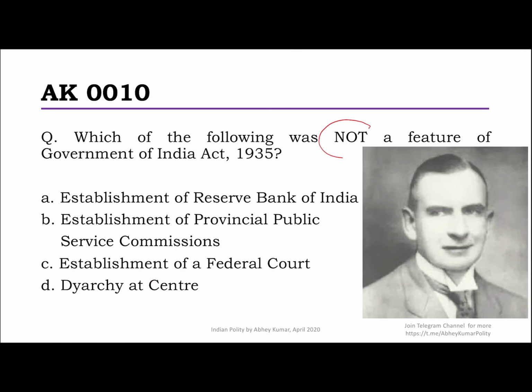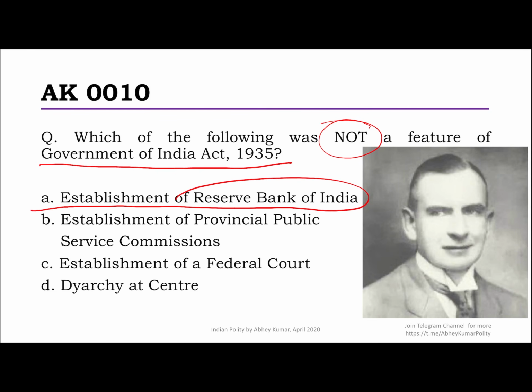Which of the following was not a feature of the Government of India Act? And I purposely made only one to be correct. Otherwise, it would have been even more confusing for you. So anyway, the biggest confusion I somehow realized is with the first statement itself, Reserve Bank of India, that it provided for establishment of Reserve Bank of India.